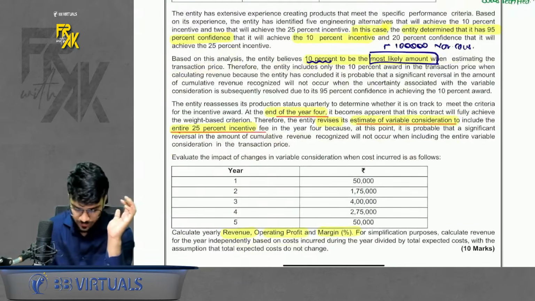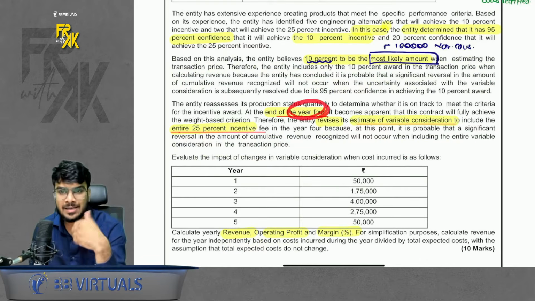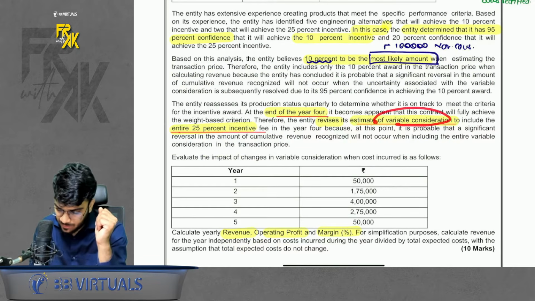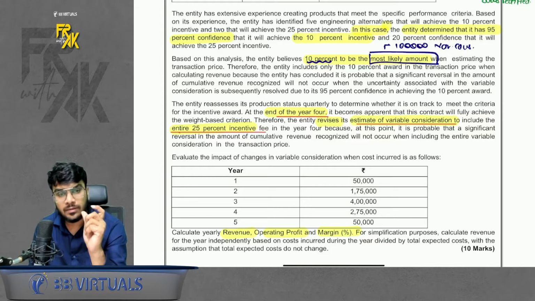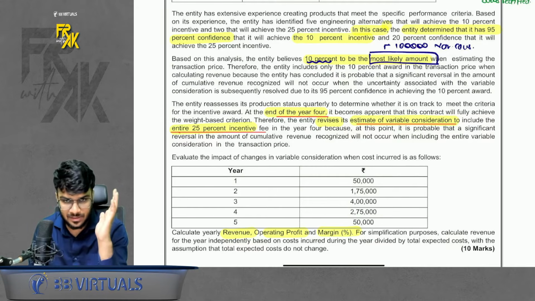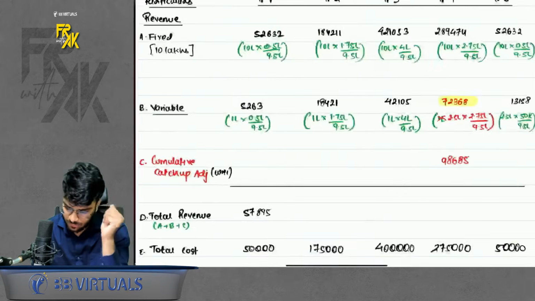But when you read the question further, it says, at the end of 4th year, our estimate changed. Our estimate of variable consideration changed. Now we feel that we will be able to recover 25% incentive. 25% incentive is more probable now. In this case, what to do?